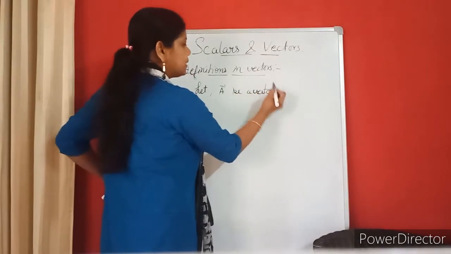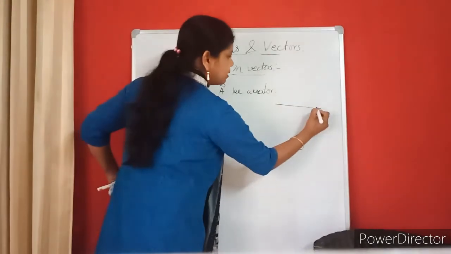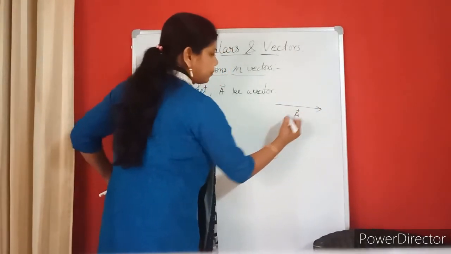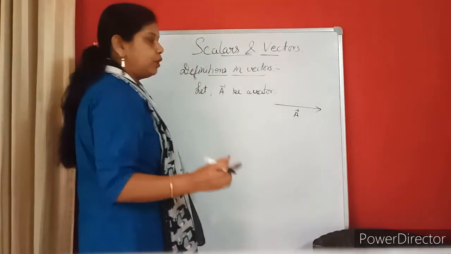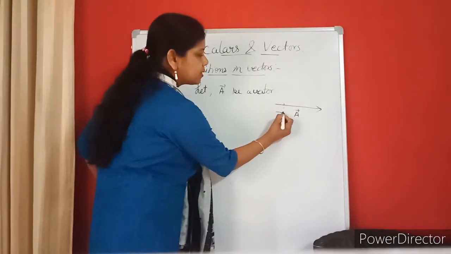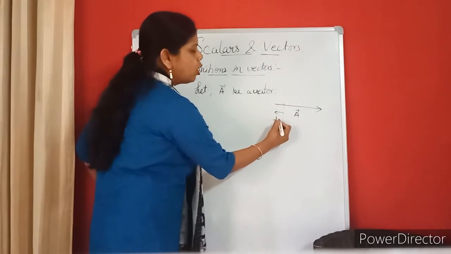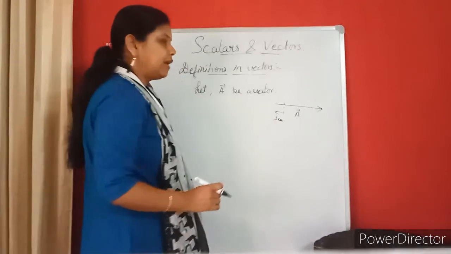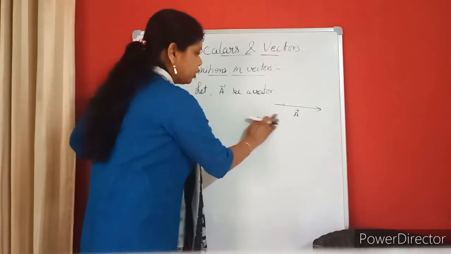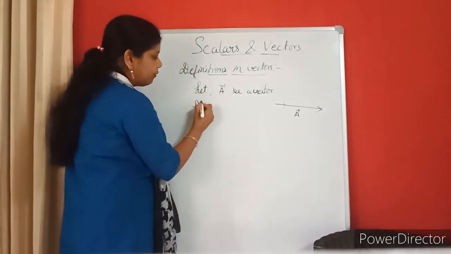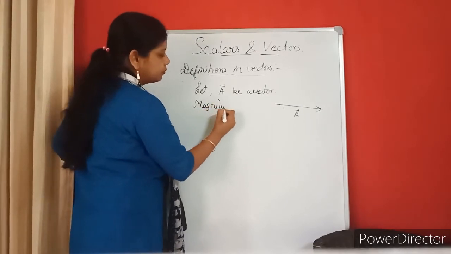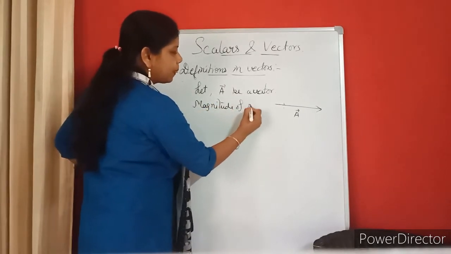Okay, done? So this is a vector I have drawn like this. Vector is A. If I take one unit of it, meaning 1 centimeter, if it is a length, then if I say 1 centimeter of it, I will call it a unit vector, or not. So, what is the magnitude of A? What is the magnitude of A vector?